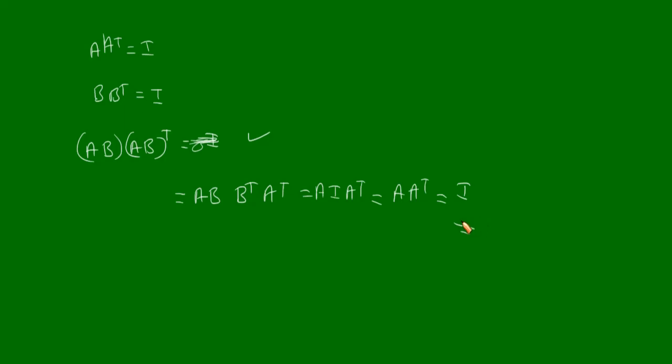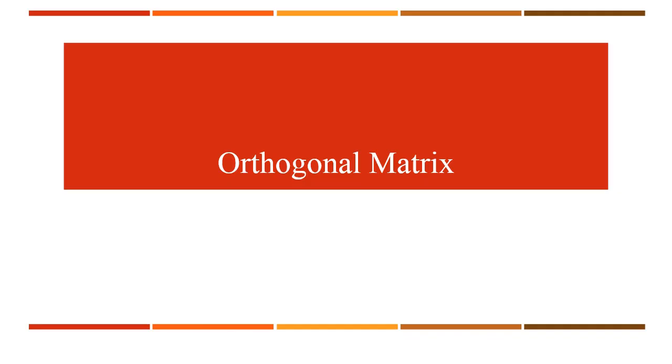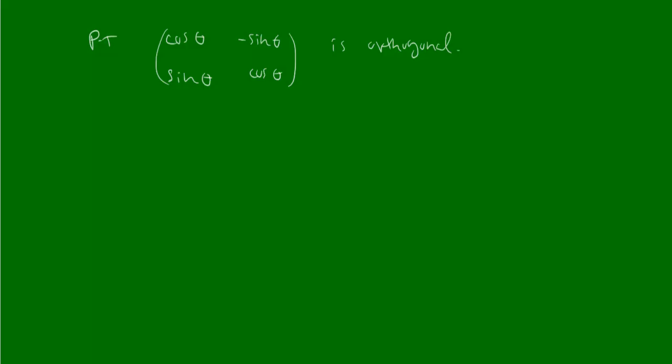Now let us consider, prove that the rotation matrix cos theta, minus sin theta, sin theta, cos theta is orthogonal. So let us consider this matrix A is equal to cos theta, minus sin theta, sin theta, cos theta. Let us consider A transpose.